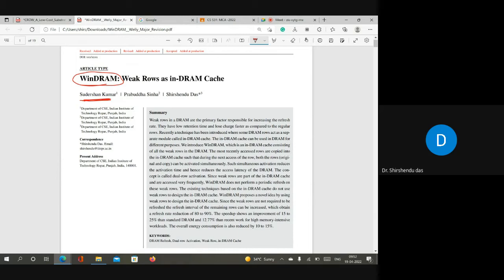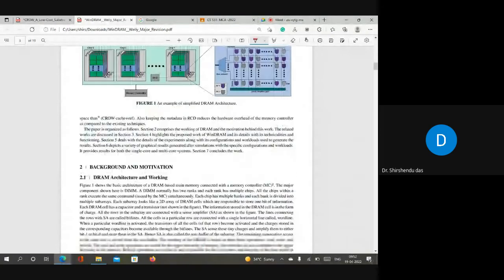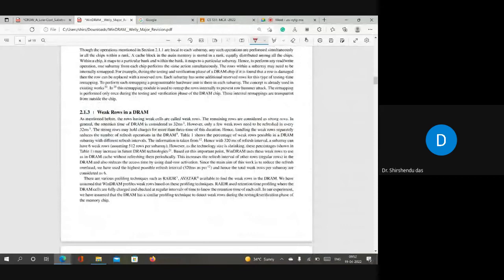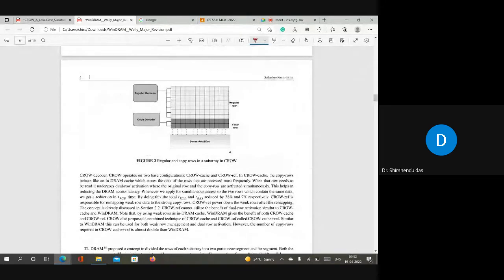So what we are doing here in In-DRAM, maybe I'll scroll down and go to an image. Yeah. Suppose this is also similar to Crow. As I said, this work is inspired by Crow only. In Crow, there are designs like this, right? There are some copy rows, but these copy rows are always close to the sense amplifier, right?